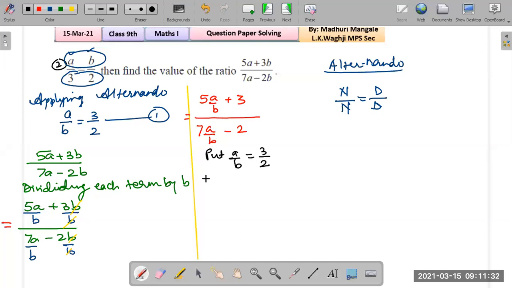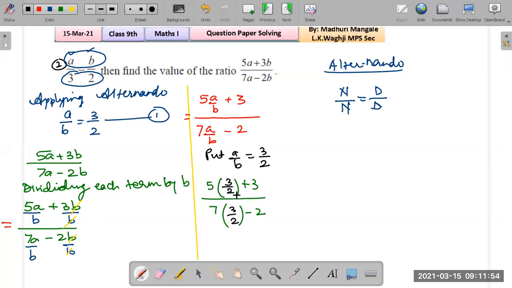So we are just replacing the values. What will that give us? 5 times a upon b plus 3 upon 7 times a upon b minus 2. So 3 upon 2 and here 3 upon 2. And now we just have to simplify this.